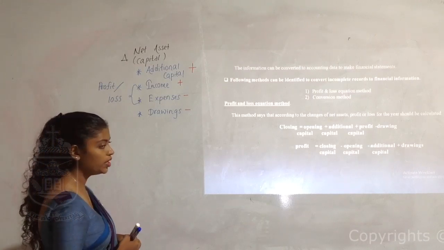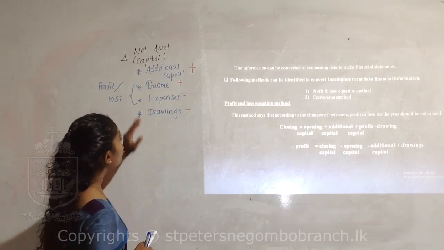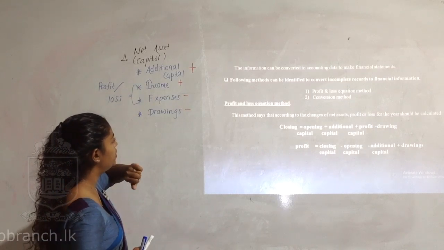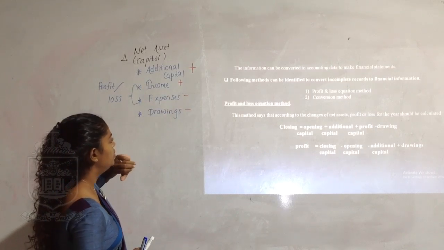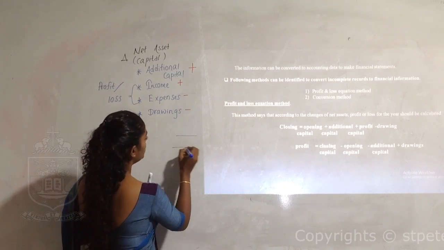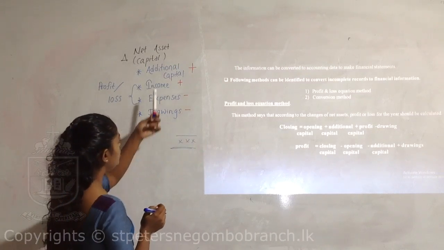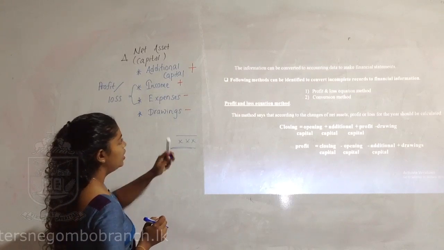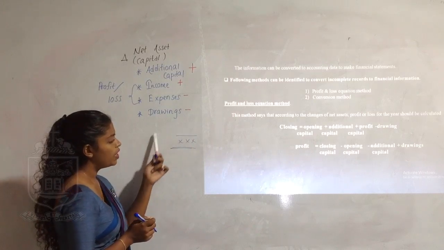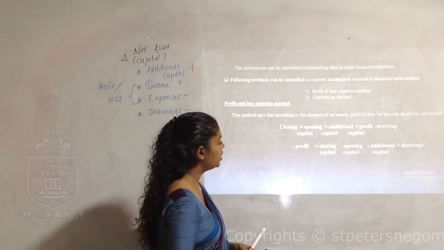So how can the opening capital turn into the closing capital? The opening capital should be added with the additional capital, and income should be added, and the expenses should be deducted and the drawings should be deducted, and you receive the closing value of the capital. If you start with some amount, additional capital is added, incomes added, expenses deducted and drawings deducted, and you receive how much we have at the end of the accounting period. So we'll turn this into equations.